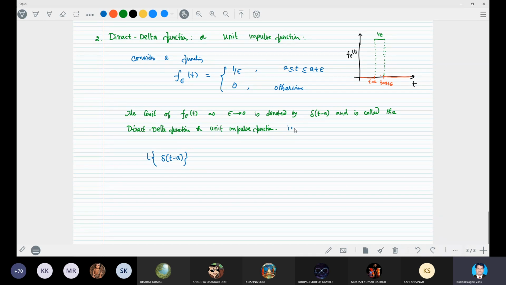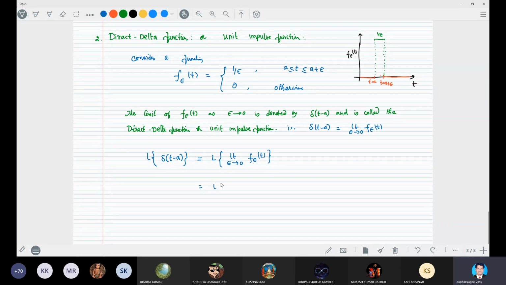Here you can write delta t minus a is equal to the limiting case, limit epsilon tends to 0 of f epsilon of t. You can write the Dirac delta function symbolically. So its Laplace transform is the Laplace transform of limit epsilon tends to 0 of f epsilon of t.